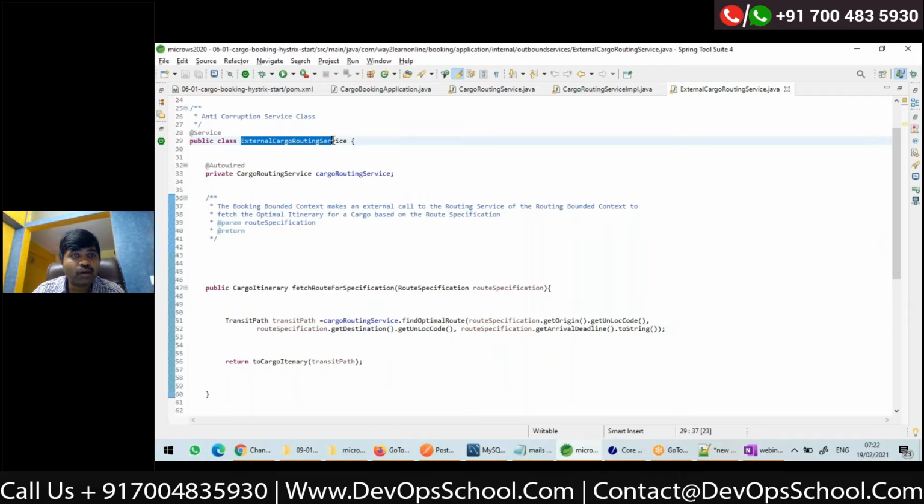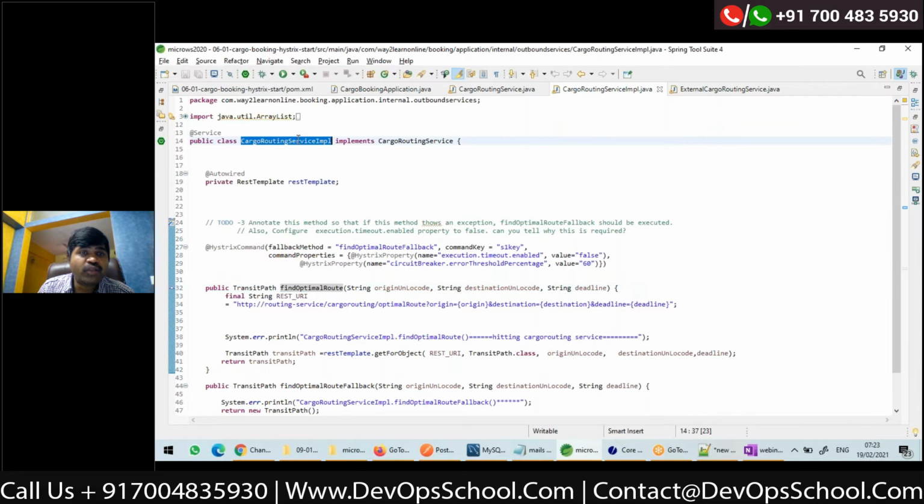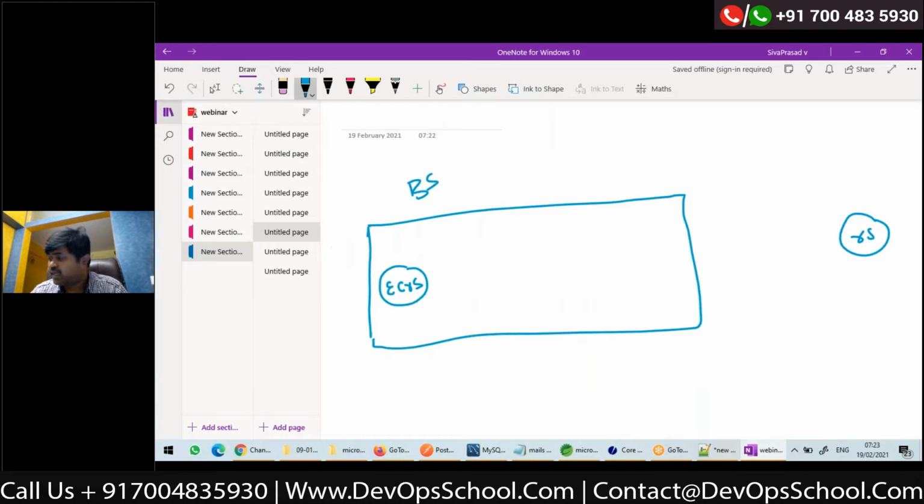And also I have a class called cargo routing service IMPL, which has the logic to make the REST API call. So this class, cargo routing service IMPL, has the logic to make the REST API call.